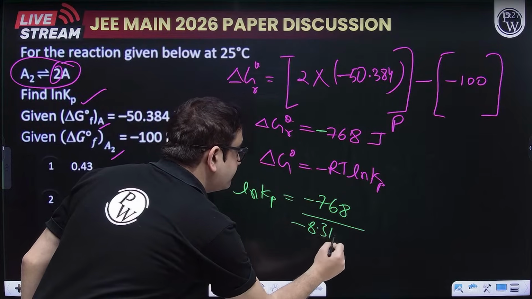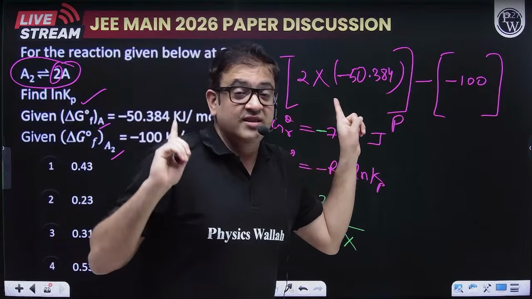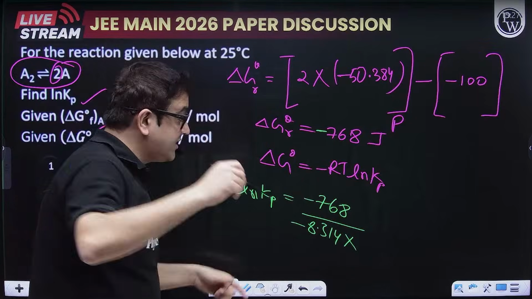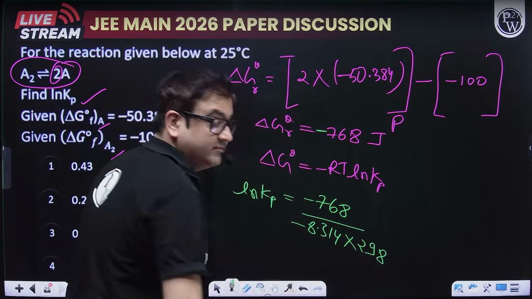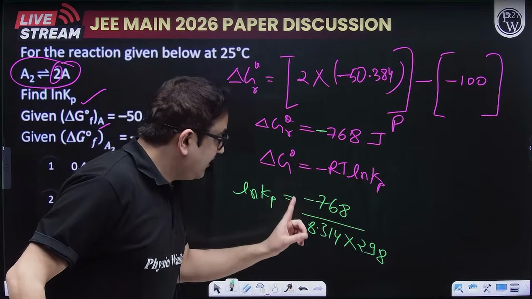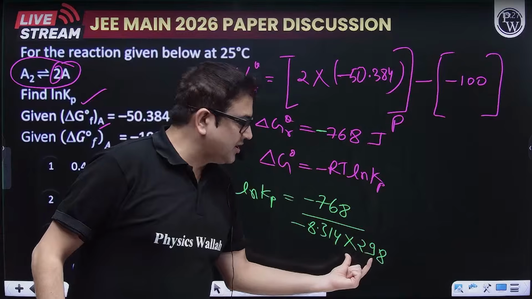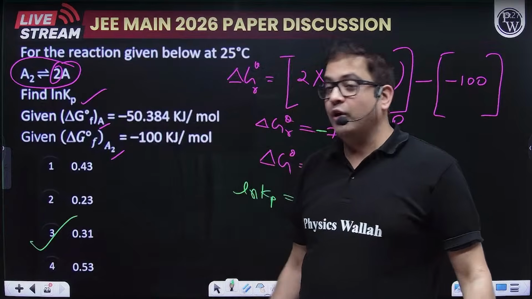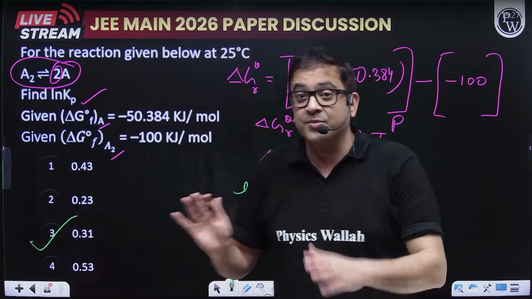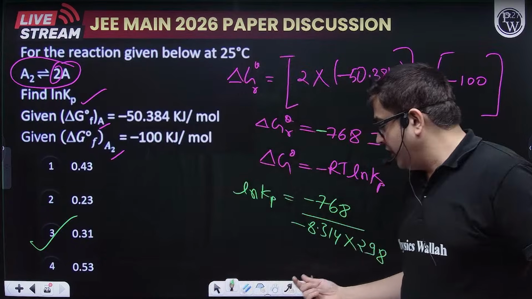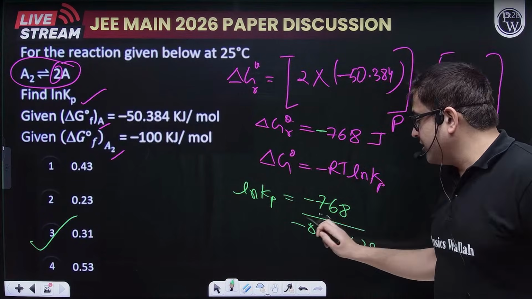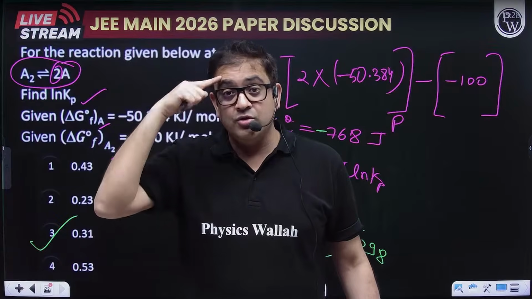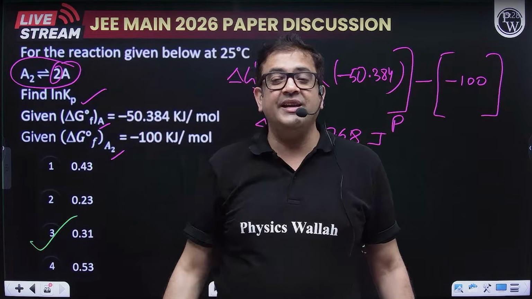8.314. What is T? Again, this question is quite a teasing question for all. Why? Because here it is 25 degrees Celsius, so you have to use 298 Kelvin, because 25 plus 273. If you do the calculation, although you can take 300 as an approximation, because you are supplied with options, I guess you will land at 0.31 approximately. Thank God it was not an integer type question. Therefore here you can approximately take 300, and this 8.314 calculation would be easy if you take it as 25 by 3. So 25 by 3 will also make the calculation a bit easier for you.